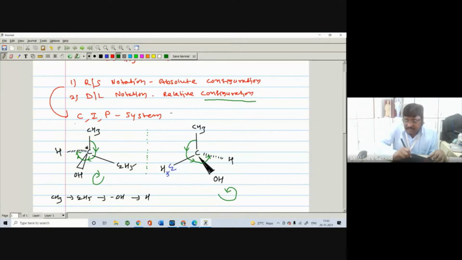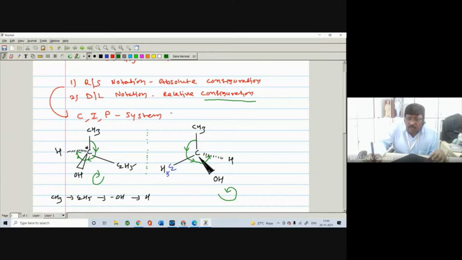So this configuration can be given in two ways. One is called the R and S notation. It is also called absolute configuration. As the three scientists Kahn, Ingold, and Prelog gave this system, it is also called the CIP system.